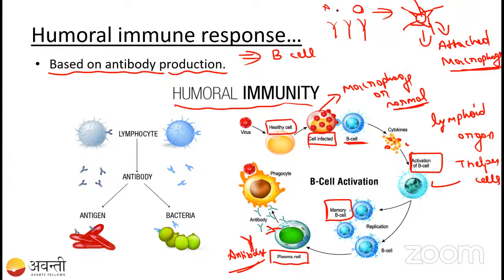So this antigen was entered into our body. Now our antibody is going to coat that antigen. Then it was attracted to the macrophage. Now macrophages will come and eat that bacteria. We have studied this in phagocytosis, right? That is how the macrophages will eat this bacteria.